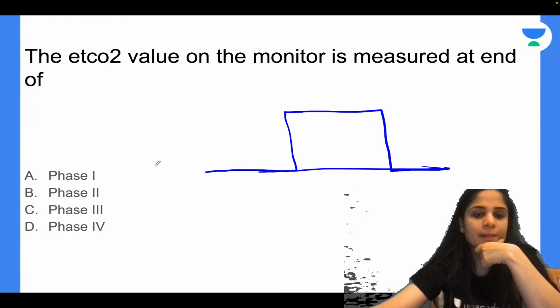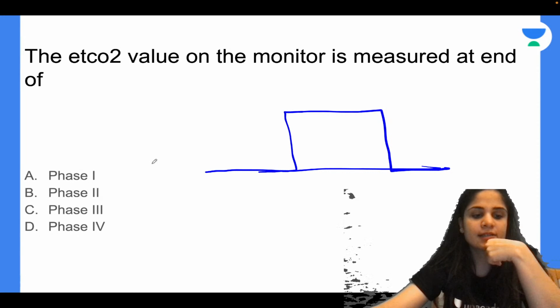So you should know the phases of the capnograph. Okay, Mula is saying C, Akash is saying C, Staphylococcus is saying D.